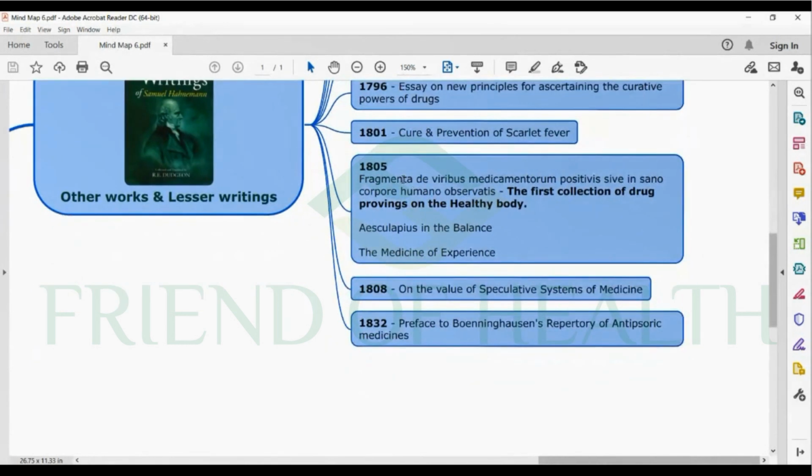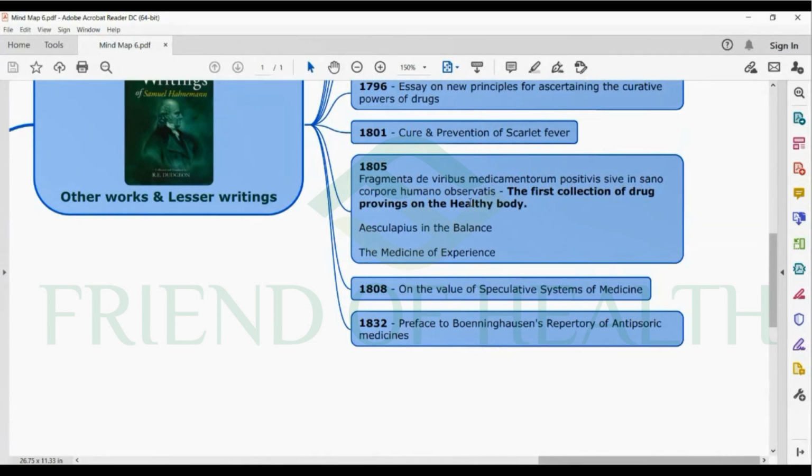And in 1805, 3 major works. Fragmenta de Viribus Medicamentorum Positivis sive in Sano Corpore Humano Observatis. That is the first collection of drug provings on the healthy body. In an aphorism footnote, Hahnemann says the first fruits of this proving are written in Fragmenta, and the more mature fruits in the Chronic Diseases and Materia Medica Pura.